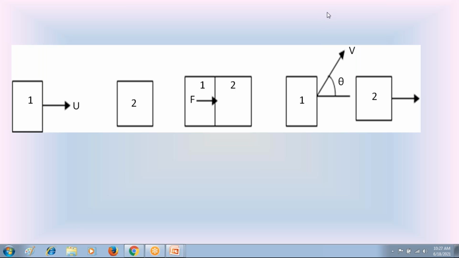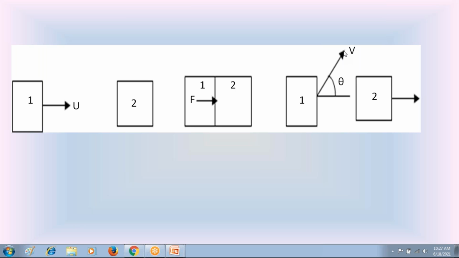Please everyone watch this diagram. This is the second discussion about Newton's second law of motion. Here in the diagram, the first body is moving with velocity u, the initial velocity. This is the second body. The first body hits the second body. At the time of impact, the first body applies the force F on the second body.